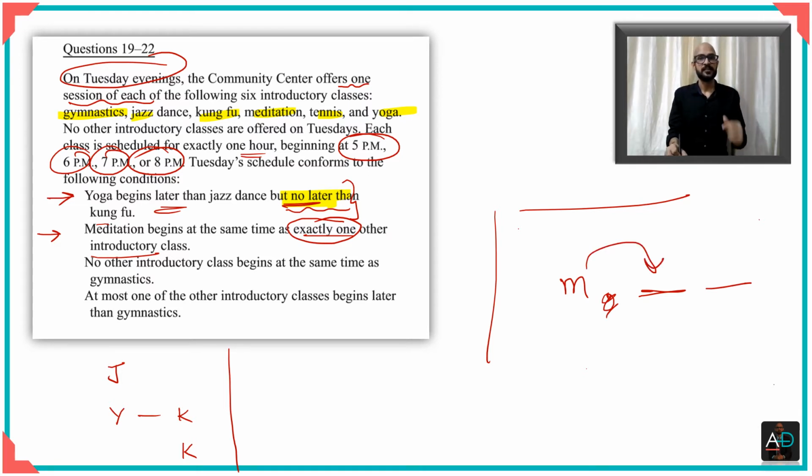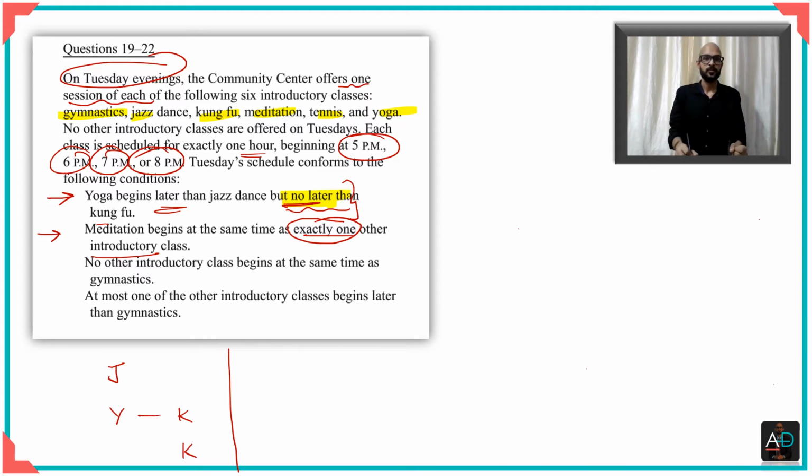But when I say exactly one more, it means neither less nor more than 1, exactly 1. So wherever you see meditation, there would be one more along with it. So let me tabulate this one also here. If there is meditation, I am certain that there is one more thing along with it.